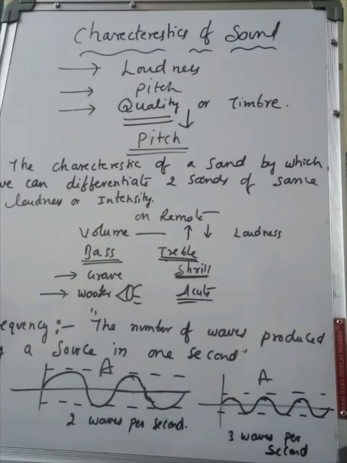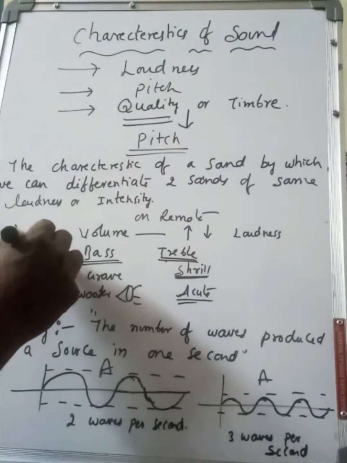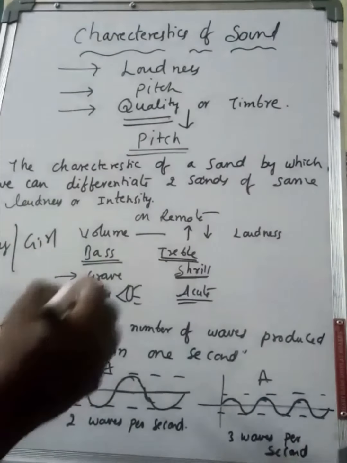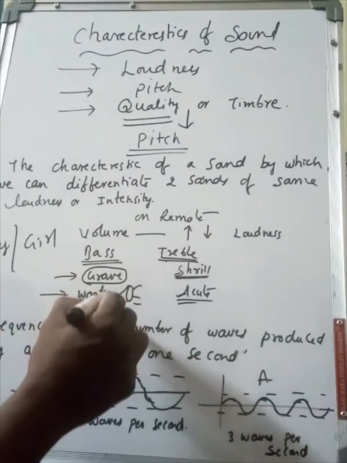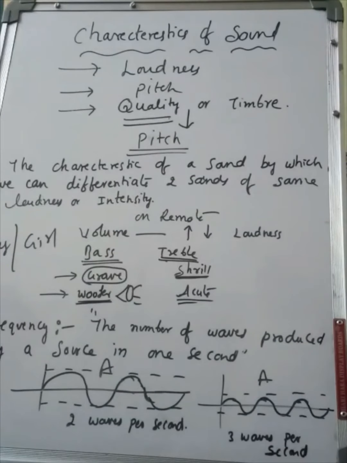For example, take the boys and girls. By closing your eyes, we can simply say whether a boy is talking or a girl is talking. Yes or no? If you take the boy's voice and differentiate it from the girl's voice, we can easily say which one is the boy, because a boy's voice is a grave sound, just like a woofer, a big, blunt sound.